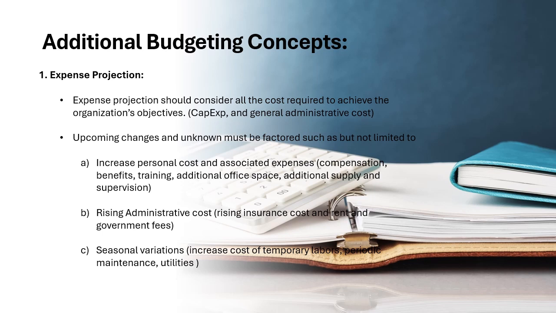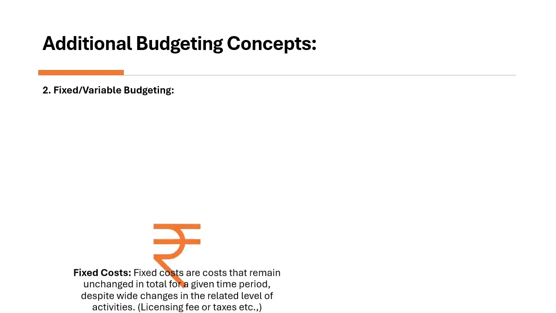Next is rising administrative costs, such as rising insurance cost, rent and government fees. Next, seasonal variations such as increased cost of temporary labor, periodic maintenance, utility, etc. Number two is fixed or variable budgeting.